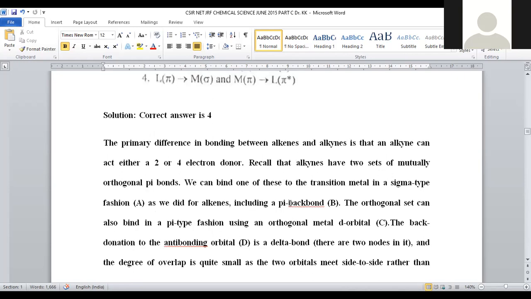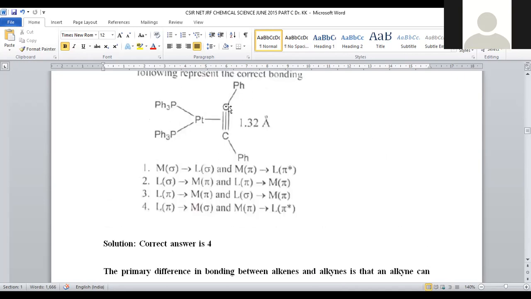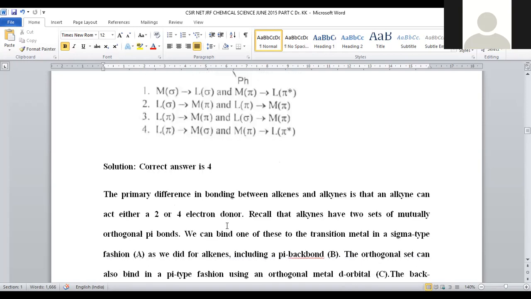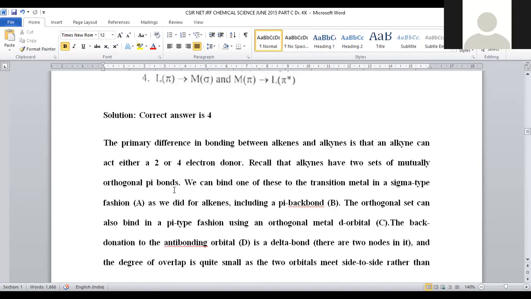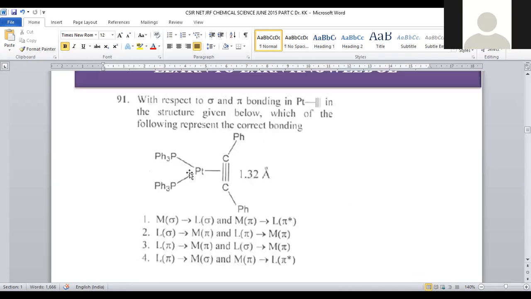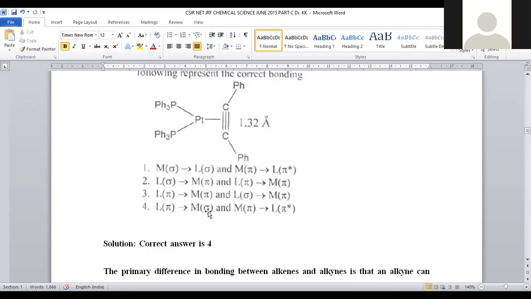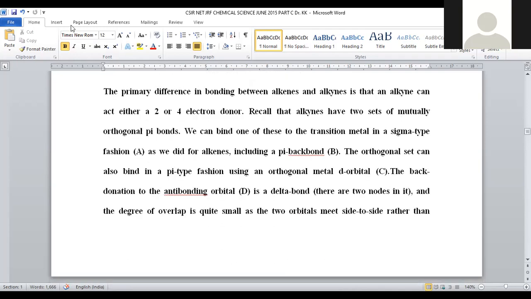Recall that an alkyne has 2 sets of mutually orthogonal pi bonds. So 1 pi bond, a second pi bond. So 2 pi bonds are available on this acetylenic bond. You can bind one of these to the transition metal in a sigma type of fashion. So one of the bonds is formed by sigma, where the ligand pi orbital will contribute towards the metal with a sigma bond formation. That is the one bond we are expecting.